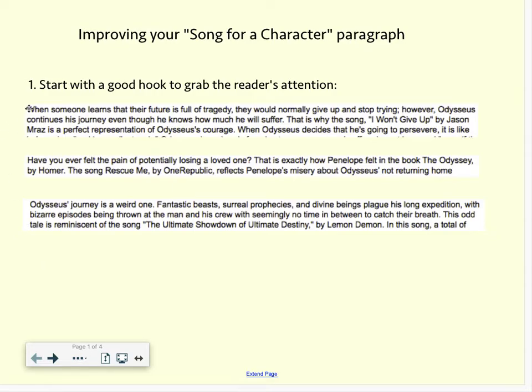You can start off with a scenario like this first one. When someone learns that their future is full of tragedy, they'd normally give up and stop trying. Great way to grab someone's attention. Or a question like this second example, have you ever felt the pain of potentially losing a loved one? Or this third one, which is distinctive because it's talking about Odysseus and yet it's setting it up in a way that anybody could understand. Odysseus's journey is a weird one. Fantastic beasts, surreal prophecies, and divine beings plague his long expedition. So make sure the reading starts with a good hook, and if it doesn't, make that one of the suggestions that you would add.